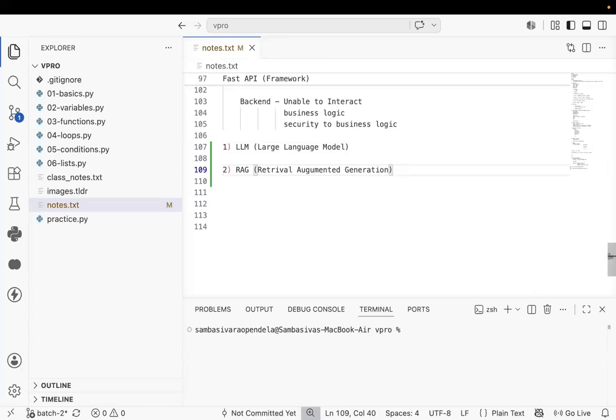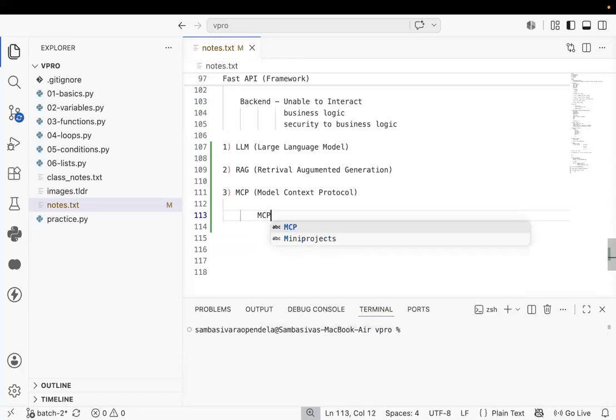And another thing, I will let you know one more point. LLM, RAG. Next one is the MCP. What is MCP? Model context protocol. Under the MCP, I will cover MCP client and MCP server. Just a basic level, not in depth. Later, you can get the clarity.